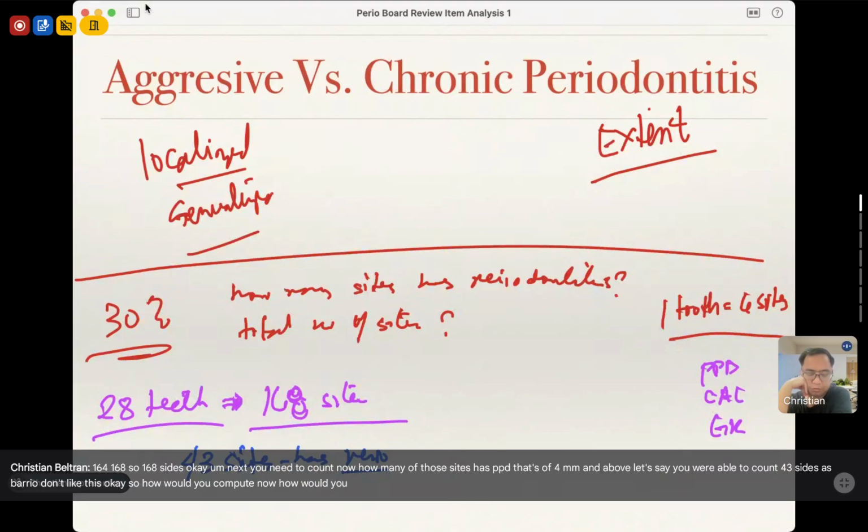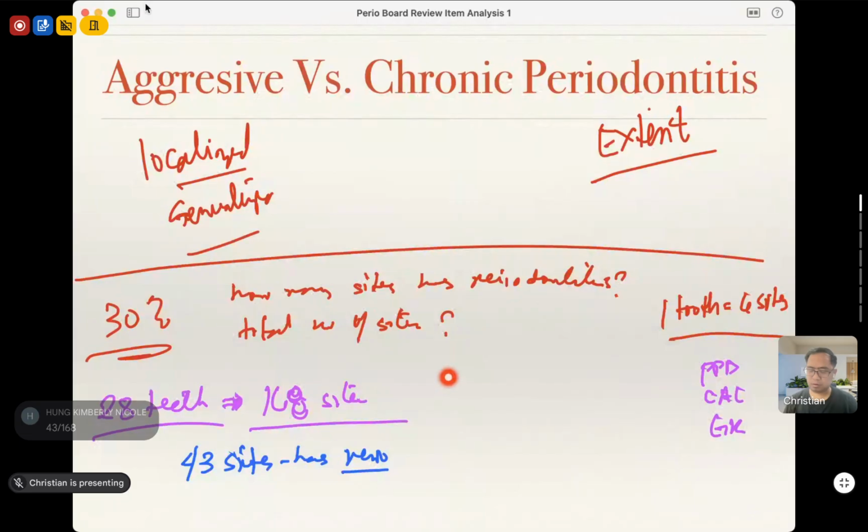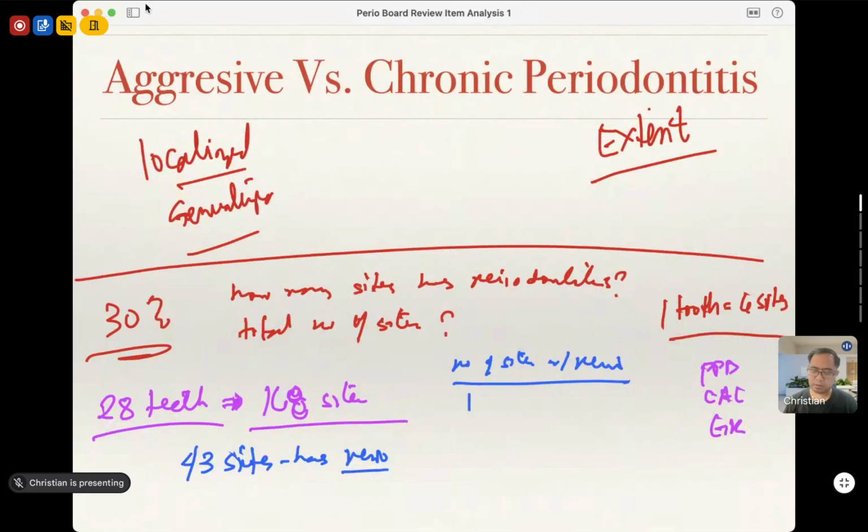It should be the number of sites with perio divided by the total number of sites multiplied by 100.